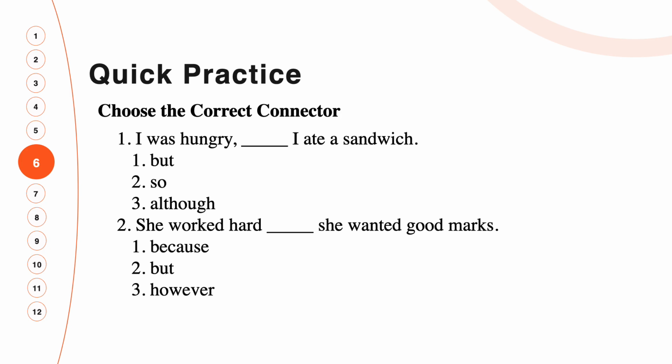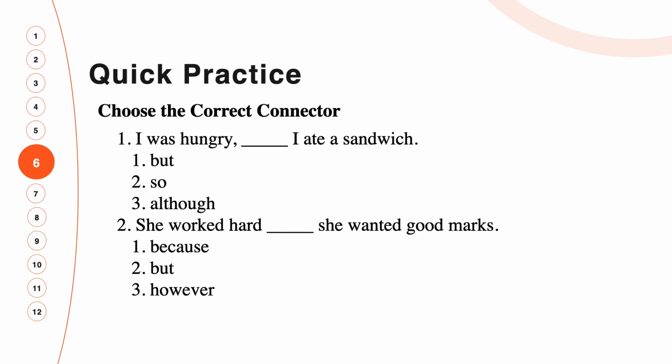If you think that answer was "but," you are not correct, although. If you thought the answer was "although," you are not correct. But if you said that the answer is "so," then you are correct because the answer is "so."